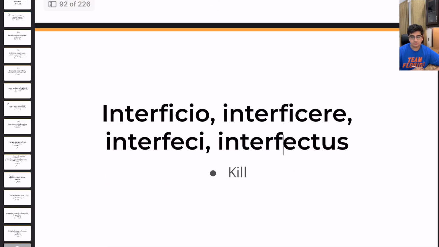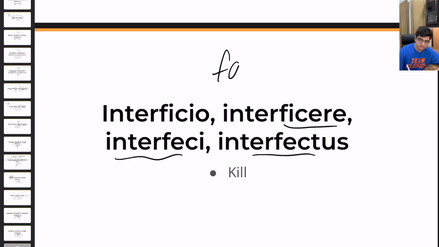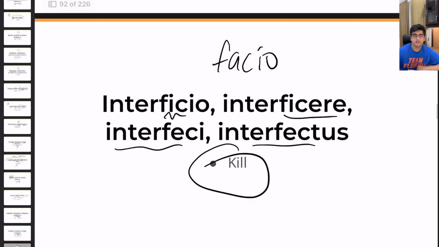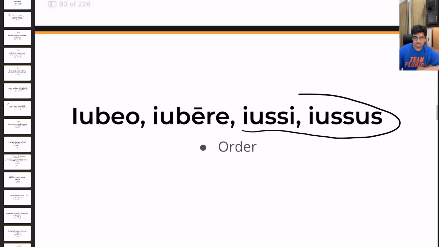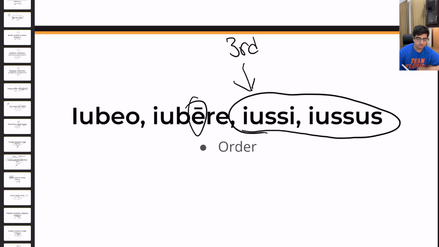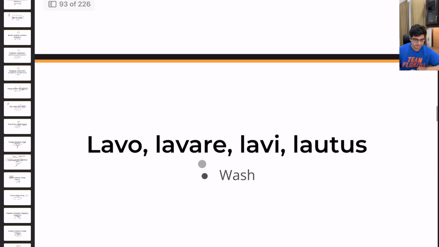We have interficio, interficere, interfeci, interfectus. That basically means to kill. You can understand that this is a compound of the verb facio, and that's how interficio, interficere, interfeci, interfectus is related to facio. Then we have iubeo, iubere, iussi, iussus. Look at the third principal part again, and you can look at the long E, and that means to order. You can see it kind of shifting a little bit away from the normal pattern, which we see.